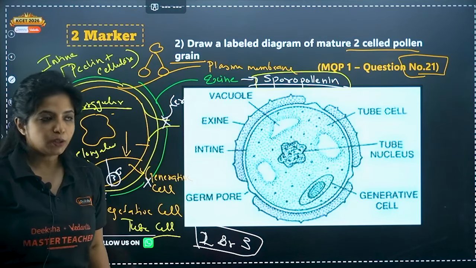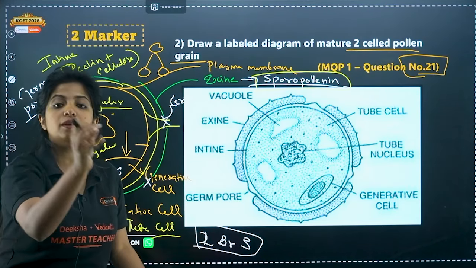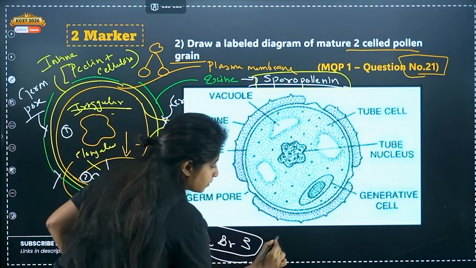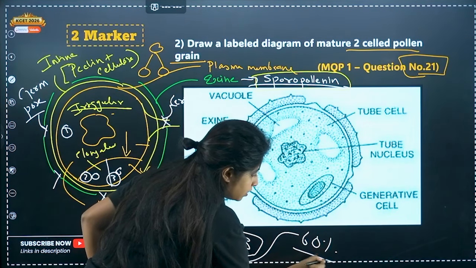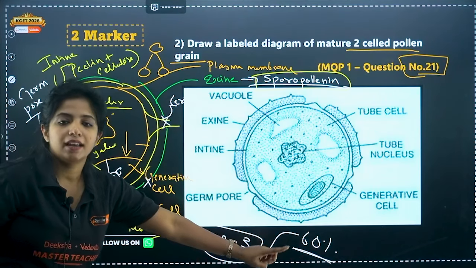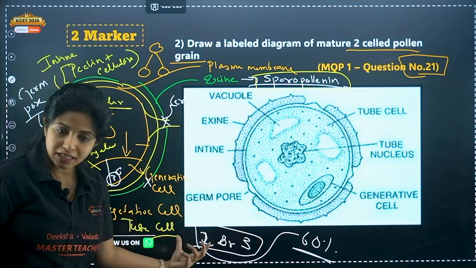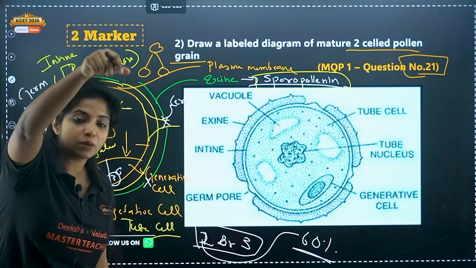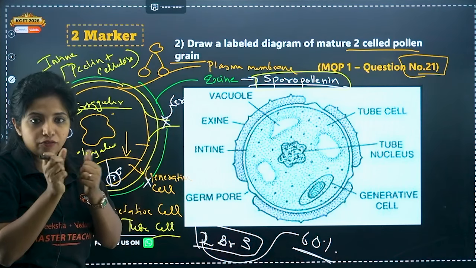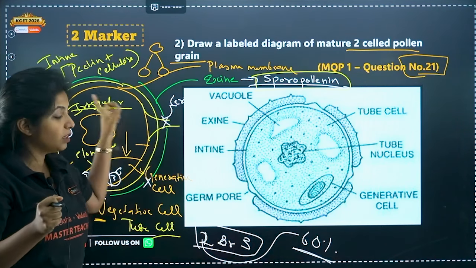So ma'am, the pollen grain is shed from the anther in a 2-cell stage or a 3-cell stage. Listen to me carefully. 60%, the maximum number of flowering plants, that is angiosperms, release the pollen grain in the 2-cell stage only. When the pollen lands on the stigma and germination happens, at that point it will break into the 3-cell stage.